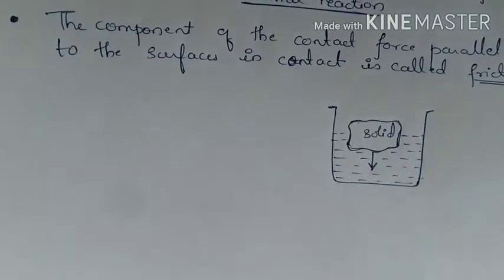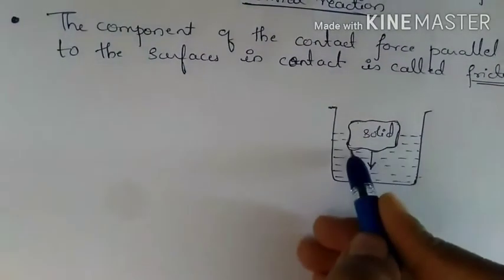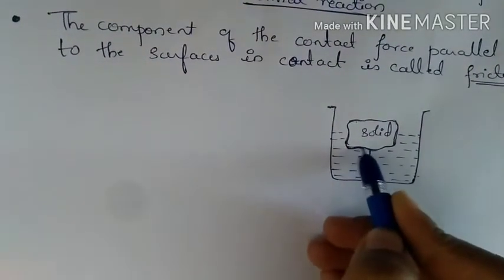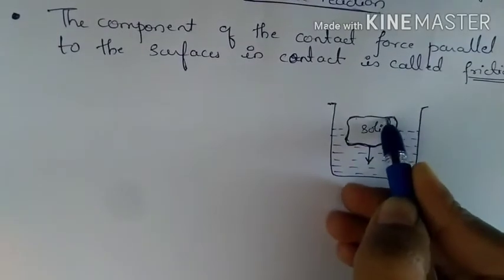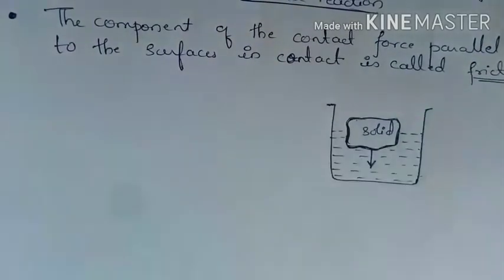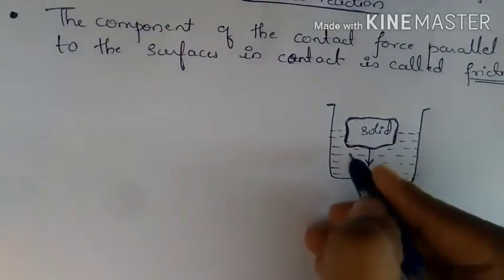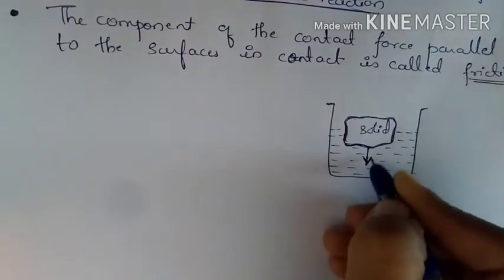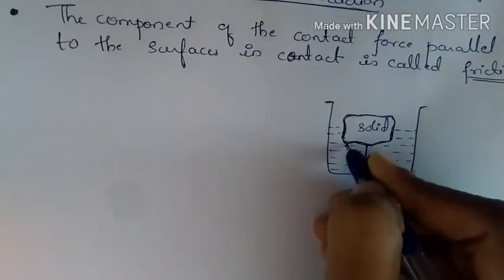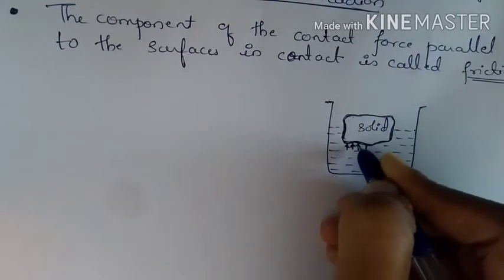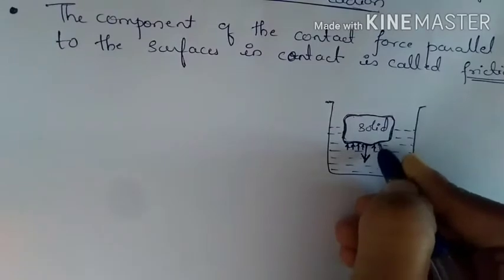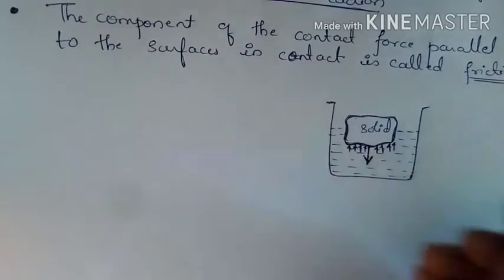So there is a thrust on its surface. So if this is the surface, on this surface there will be the thrust, the resultant upward thrust. So you have immersed the solid in this direction, but there will be resultant upward thrust on this solid. So this is what is known as buoyancy.